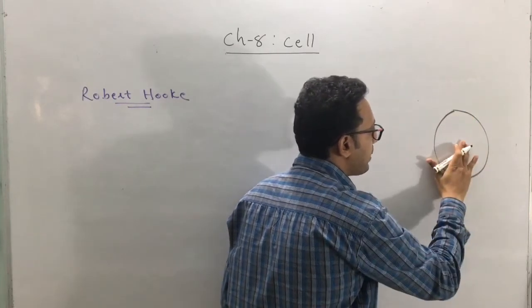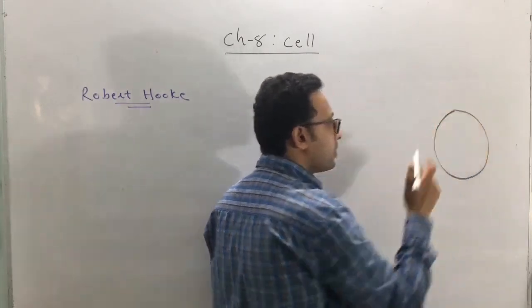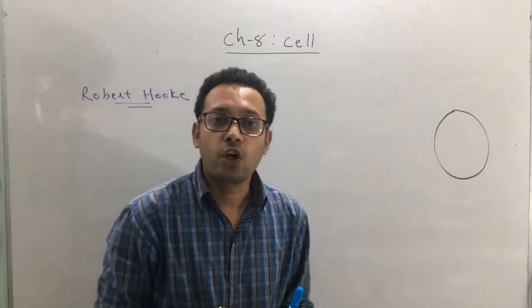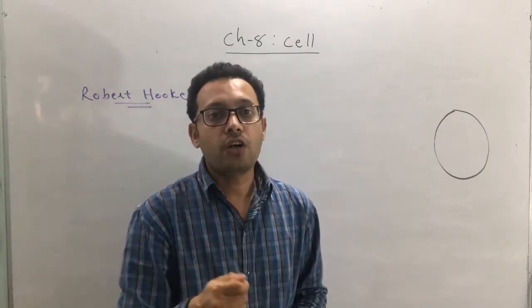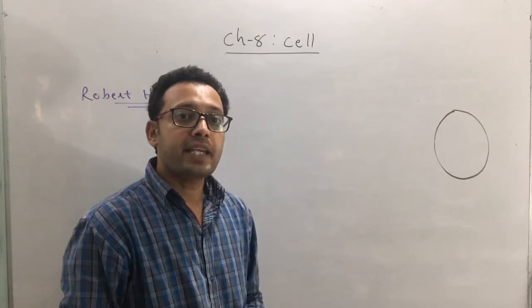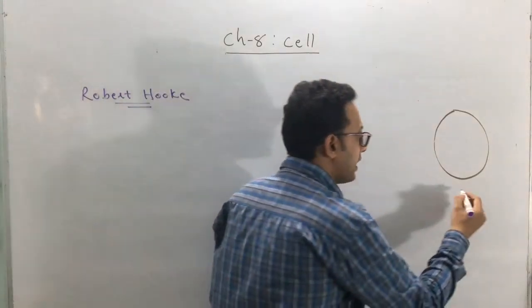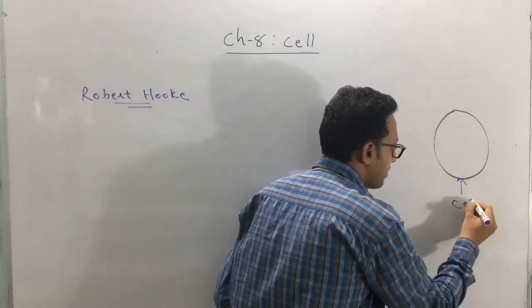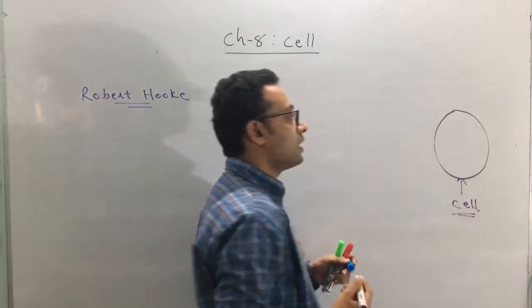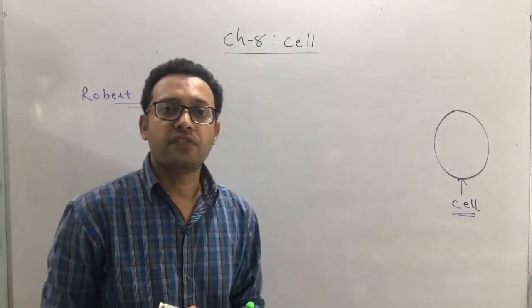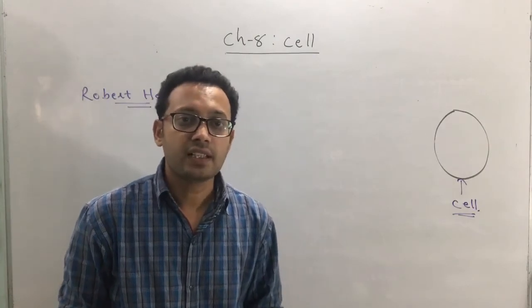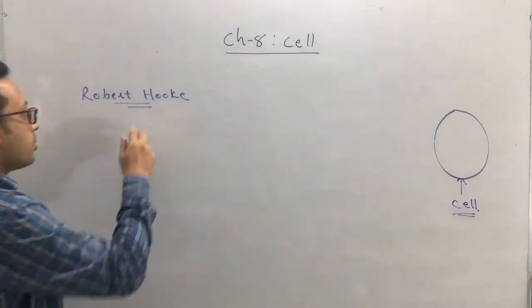He has observed a small space surrounded by a boundary while observing a cork of a plant under a microscope or magnifying glass, and he gave such a figure the name cell. Okay, so the first discovery of a cell was done by Robert Hooke.